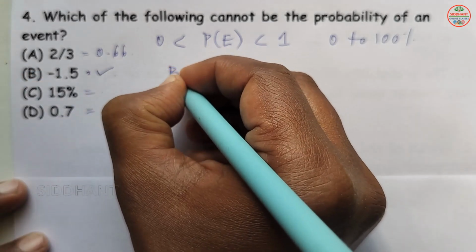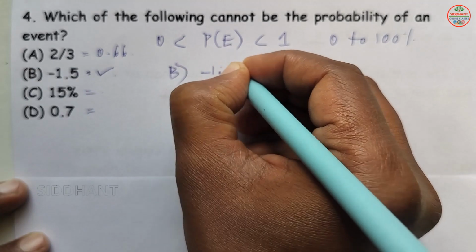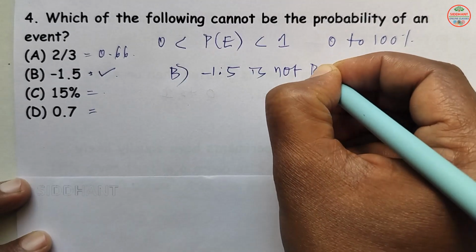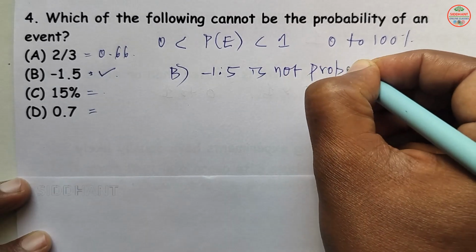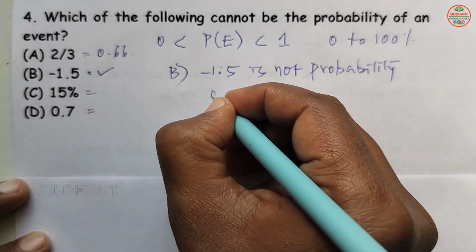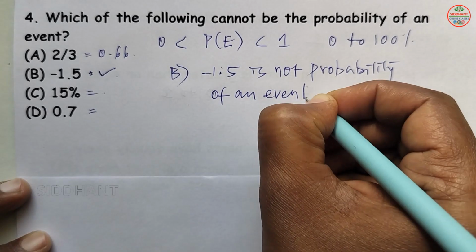So B, minus 1.5, is not the probability of an event here.